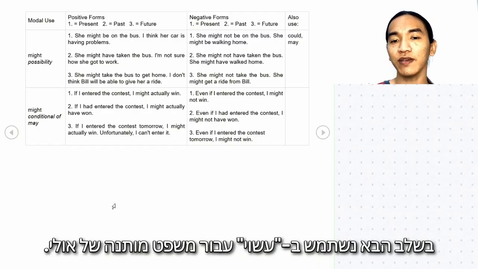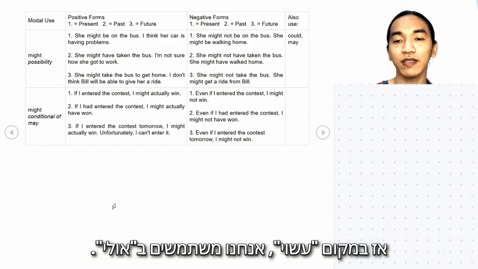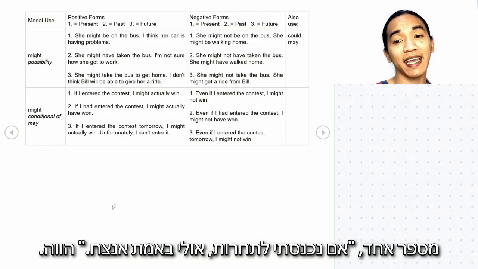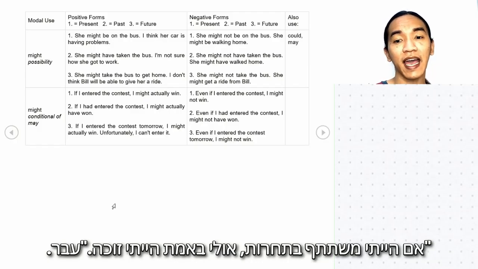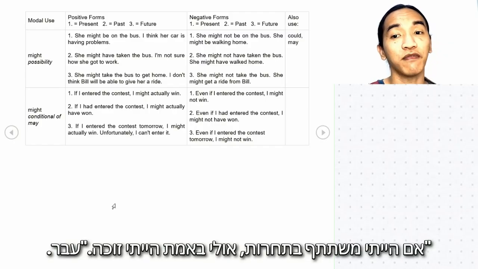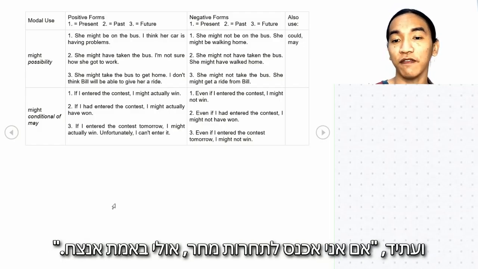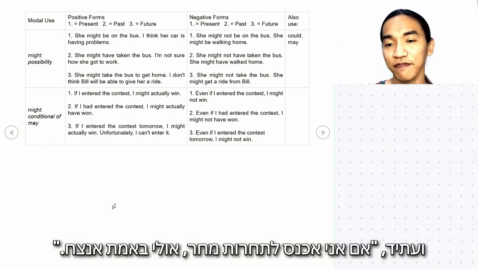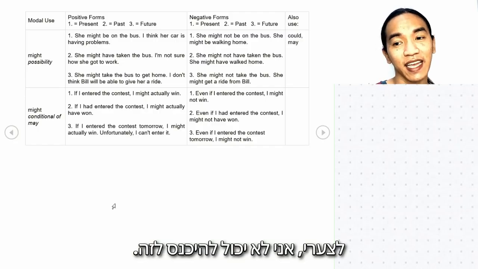Okay, next we use might for conditional of may. So instead of may, we use might. Number one, if I entered the contest, I might actually win. Present. If I had entered the contest, I might actually have won. Past. And future, if I entered the contest tomorrow, I might actually win. Unfortunately, I can't enter it.